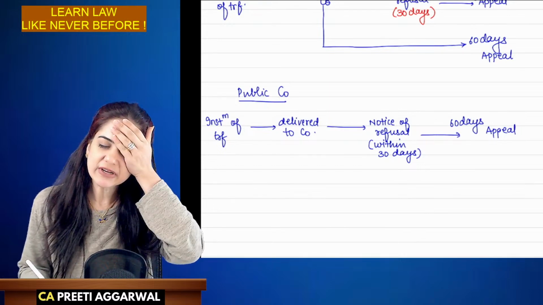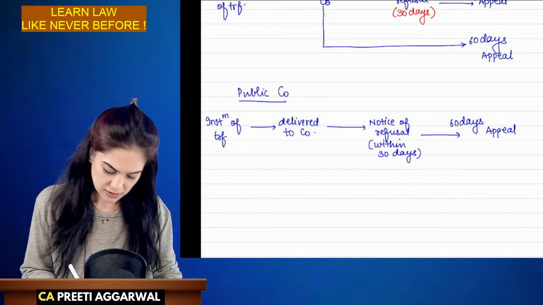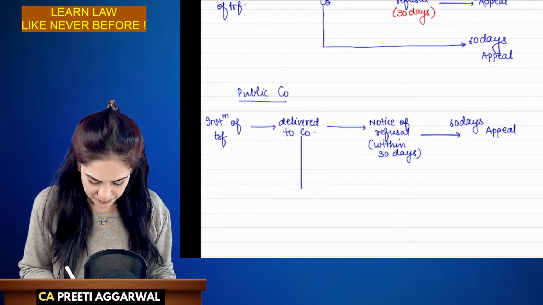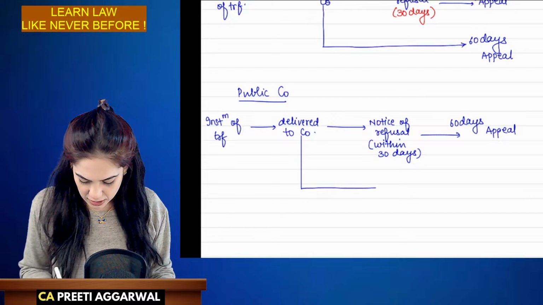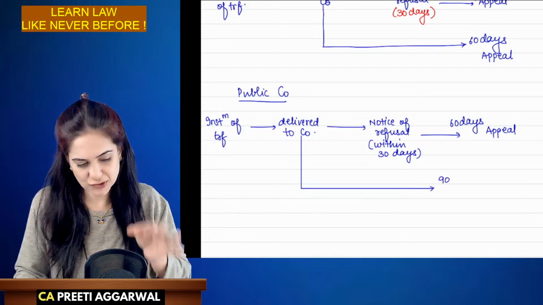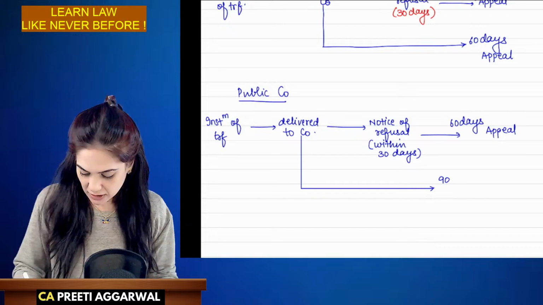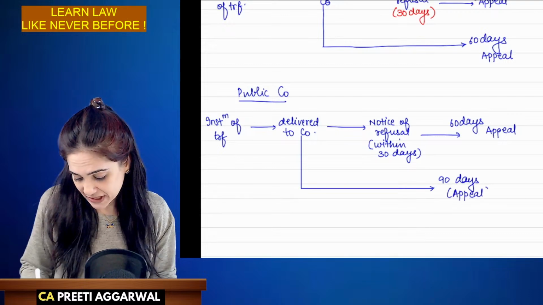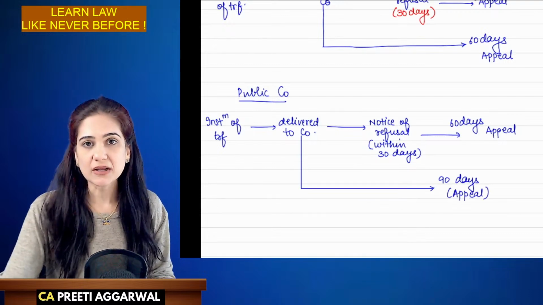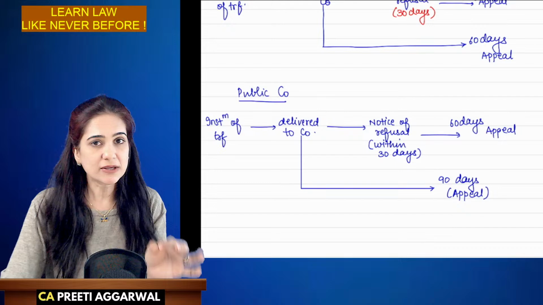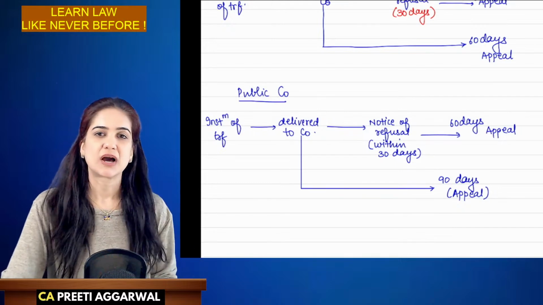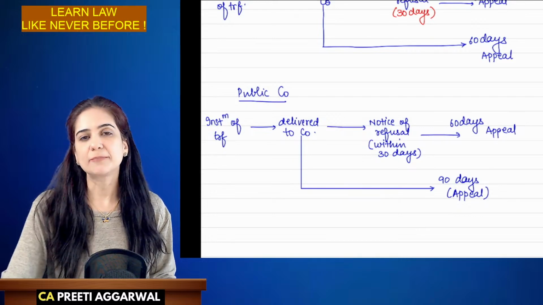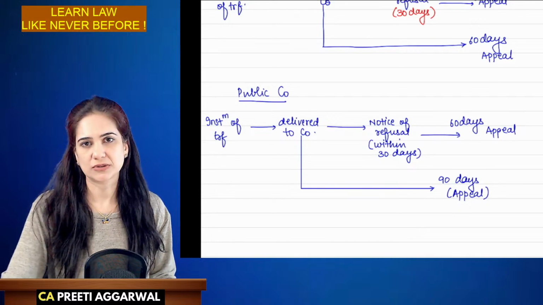Ma'am, they didn't even give a notice. We were waiting for 30 days. Then, within 90 days from the date the instrument was delivered to the company, we can file an appeal. You may feel that this is sounding too technical, but I'm telling you, students, many questions are asked on this. Section 58 is extremely important for it.